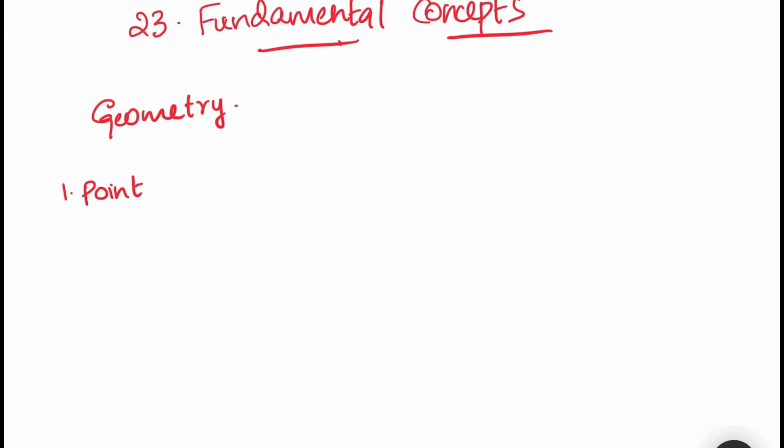Point is a mark of position. It has neither length nor width nor thickness and occupies no space. Point is a mark of position. It has neither length, width nor thickness